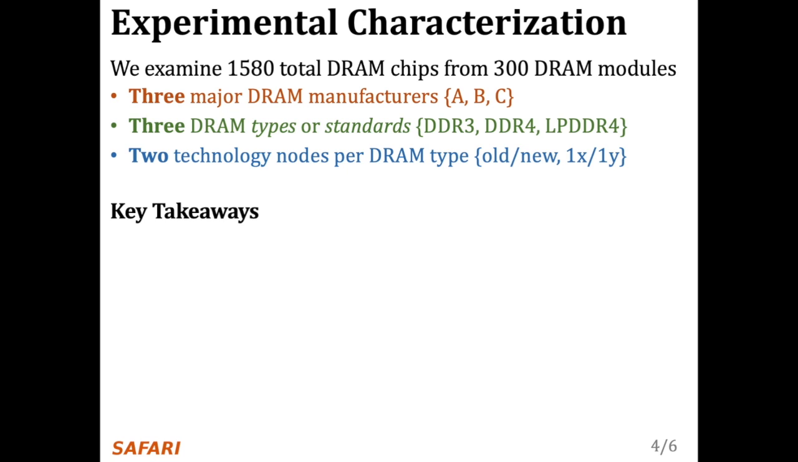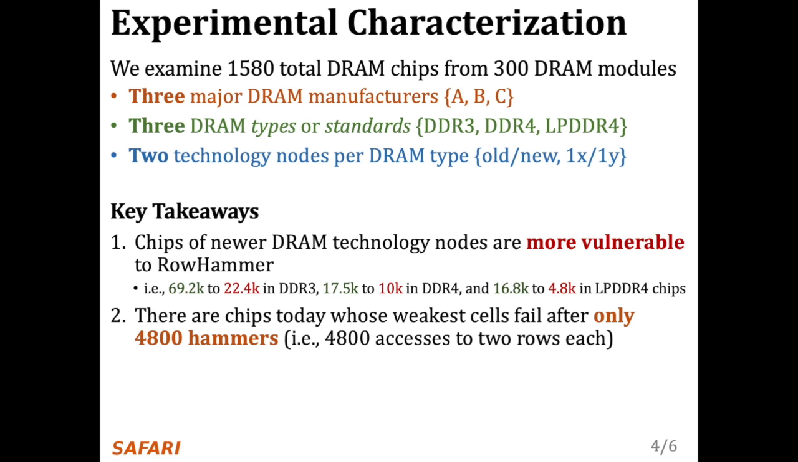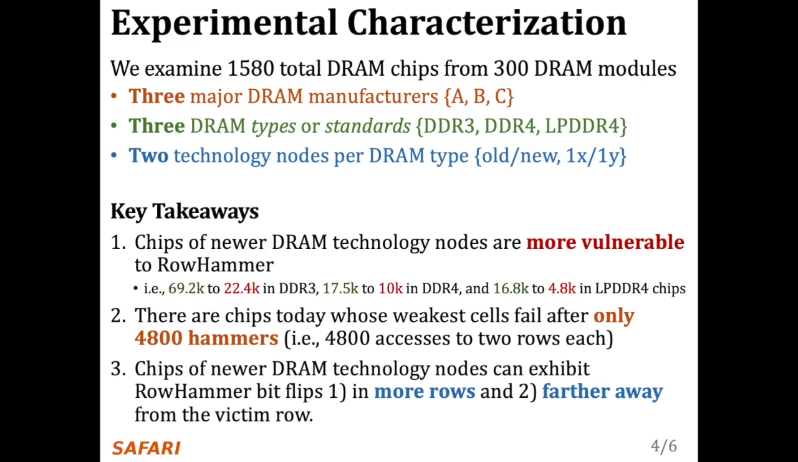From our experimental characterization, we make 3 key observations. First, chips of newer DRAM technology nodes are more vulnerable to RowHammer. Second, there are chips today whose weakest cells fail after only 4,800 hammers, or 4,800 accesses to 2 rows each. And third, chips of newer DRAM technology nodes can exhibit RowHammer bit flips in more rows and farther away from